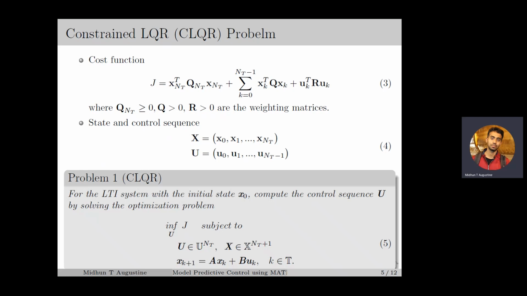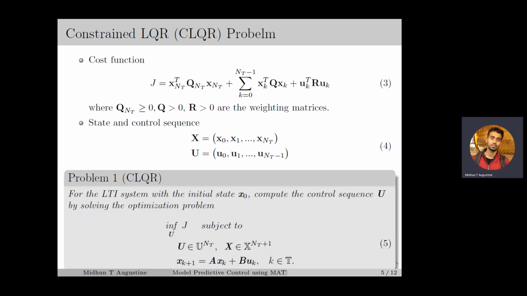We start with the constrained LQR problem, which is the optimal control problem for LTI systems with quadratic cost. The cost function is chosen as a weighted sum of the states and control inputs over the time horizon, in which Q and R are the weighting matrices for the states and control input, and Q_N_T is the terminal weighting matrix. We define the state and control sequence as in equation number 4, which contains the states and control inputs over the time horizon.